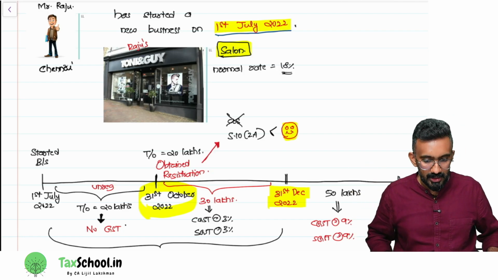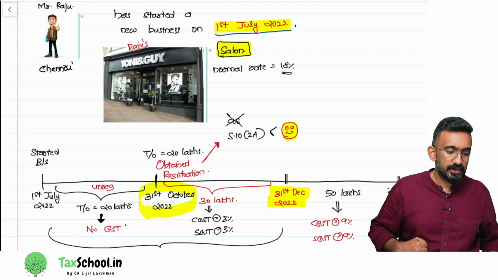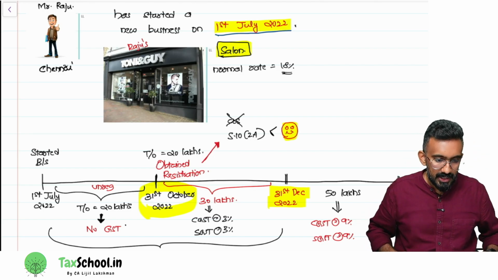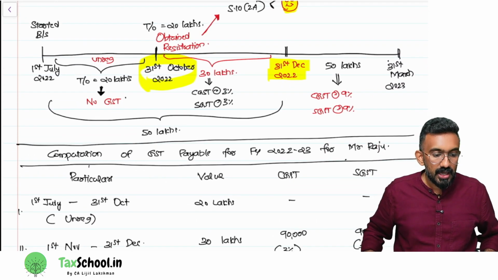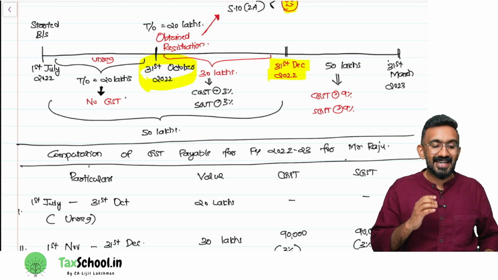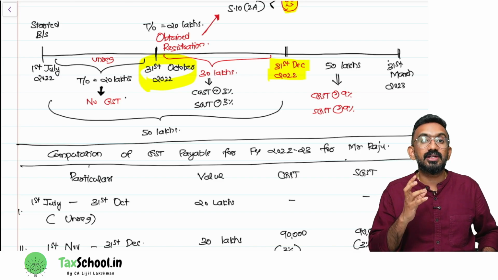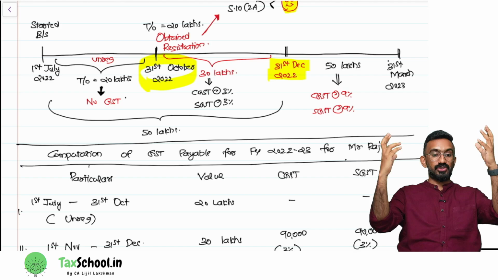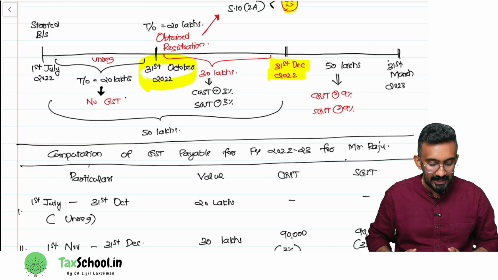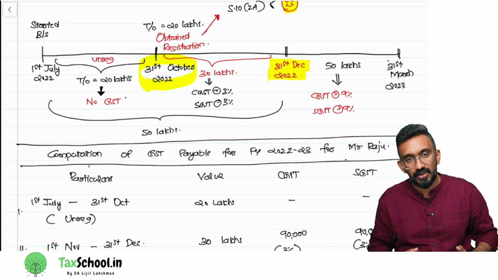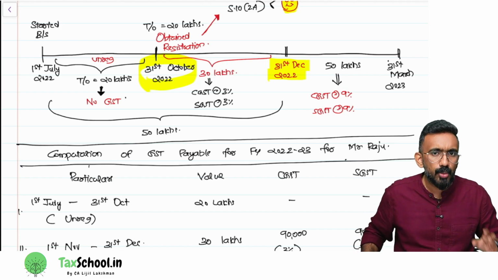On to the screen, everyone. Mr. Raju is running a Tony and Guy shop in Chennai. Tony and Guy is a hair salon. He's running that. He started his business on 1st July. What is that I told you? At the time he's starting his business, should he take GST registration immediately? In services, up to what turnover does he need not take GST registration? 20 lakh. So Raju went on to do business up to 20 lakh till 31st October. From 1st July till October, turnover is 20 lakh. He did not take registration at all. How much GST would he have paid?